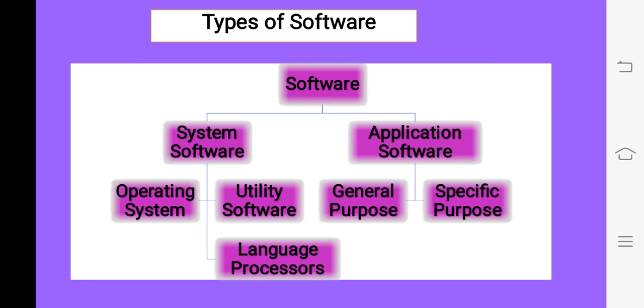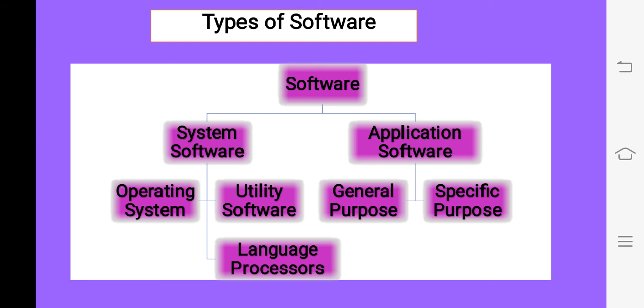So there are various types of software that can be used by anyone, and specific purpose software is designed for a special purpose, and used by a specific organization, at specific places. For example, school management software. As the name says, this software is only used for schools. So it can be used in schools, but it cannot be used in a hospital. It cannot be used by anyone individually. It cannot be used in government offices.